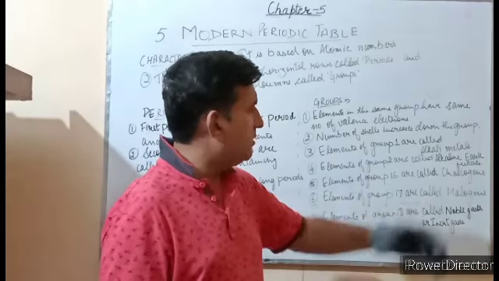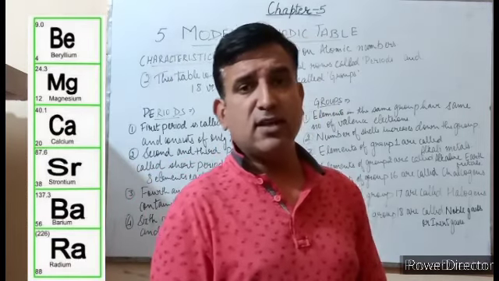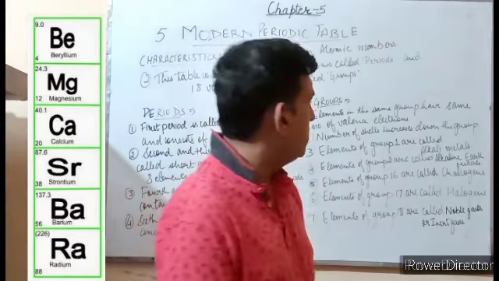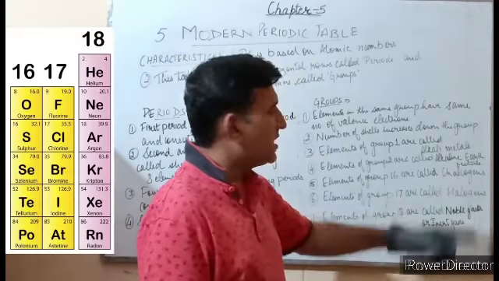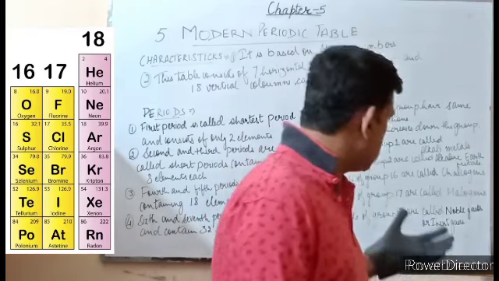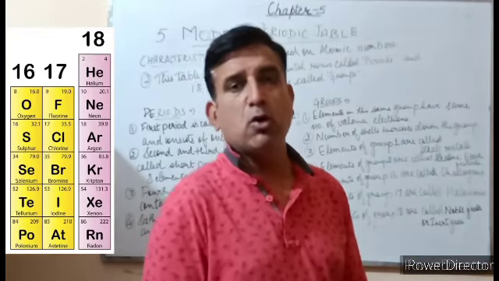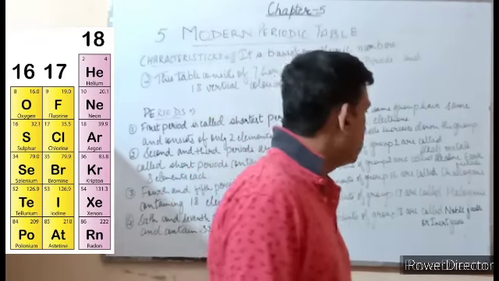Then elements of group 2 are called alkaline earth metals because their oxides are found in the earth and are soluble in water. Elements of group 16 are called chalcogens because the elements of this group generally form the ores. Most of the ores of copper are made up of elements of this group.